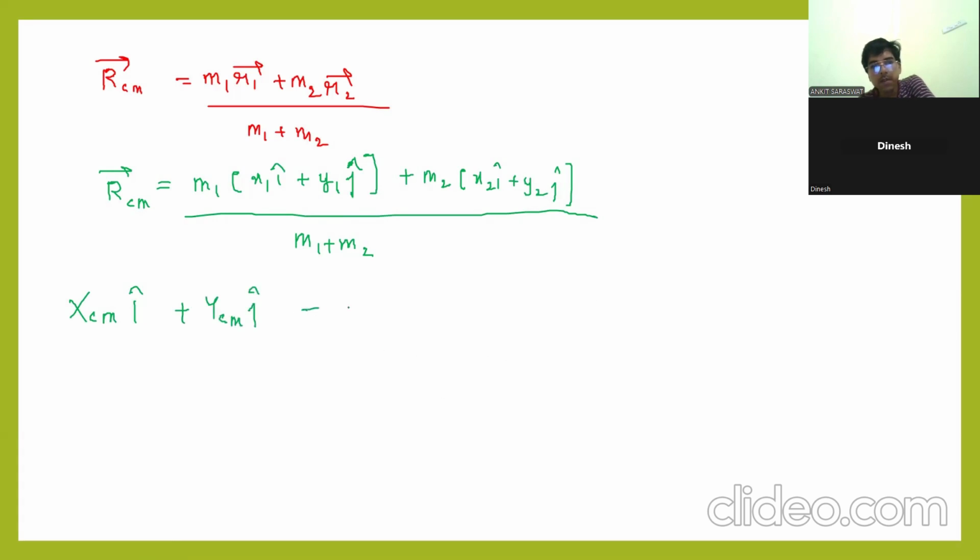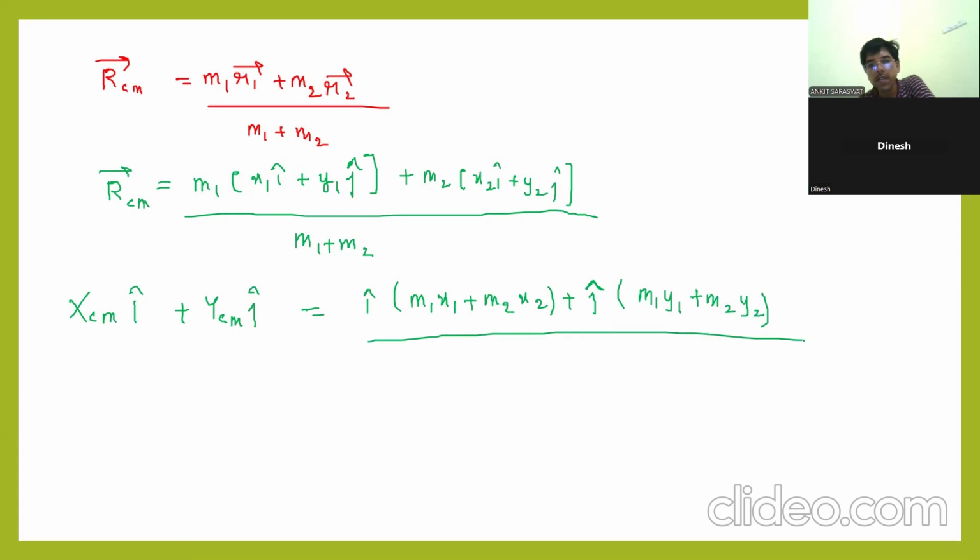So I take i common. It will be m1 x1 plus m2 x2. Clear? If I take j common, it will be m1 y1 plus m2 y2, divided by m1 plus m2.